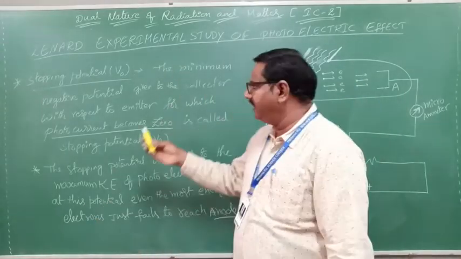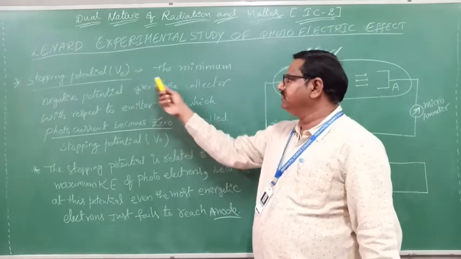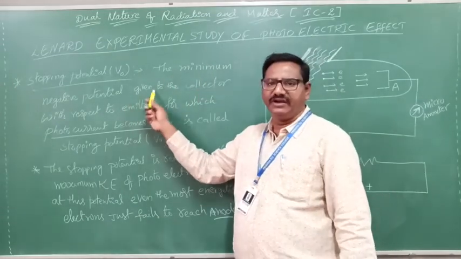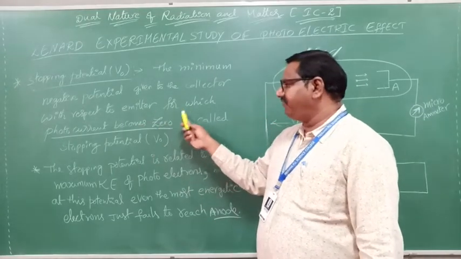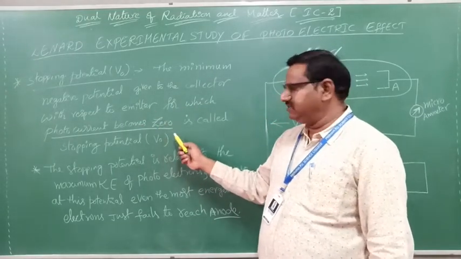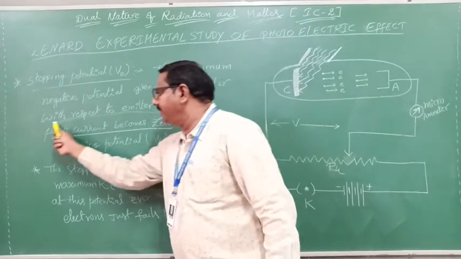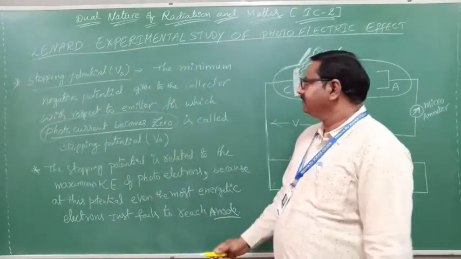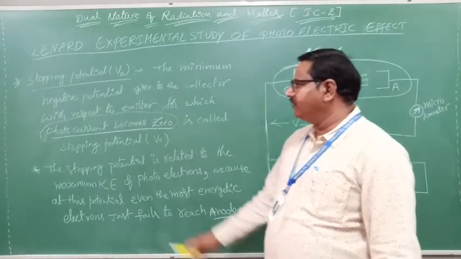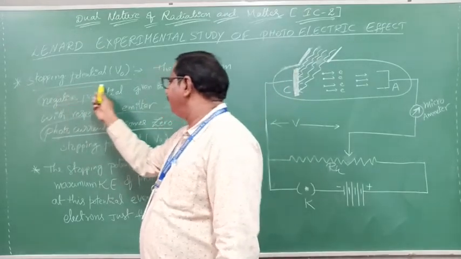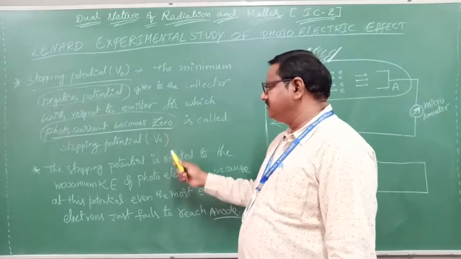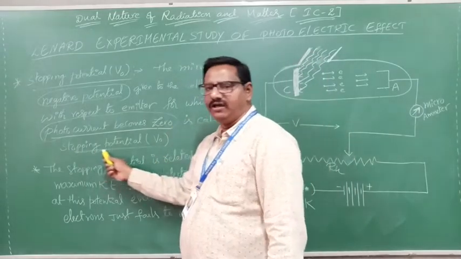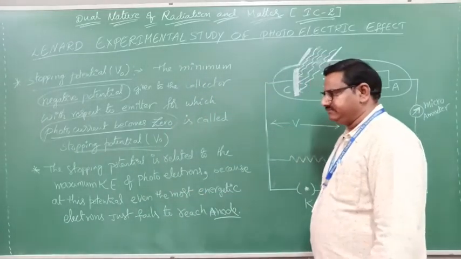The definition: the stopping potential is the minimum negative potential given to the collector with respect to the emitter for which the photocurrent becomes zero. Clear? For which negative potential the photocurrent becomes zero, that is the stopping potential.